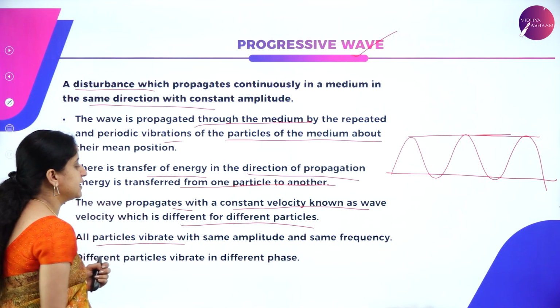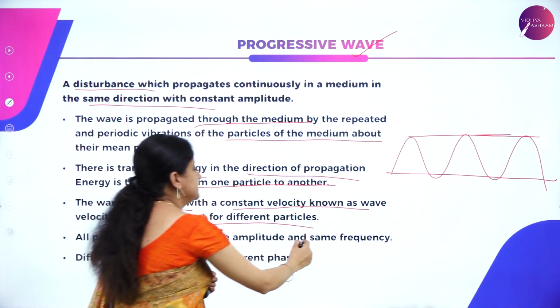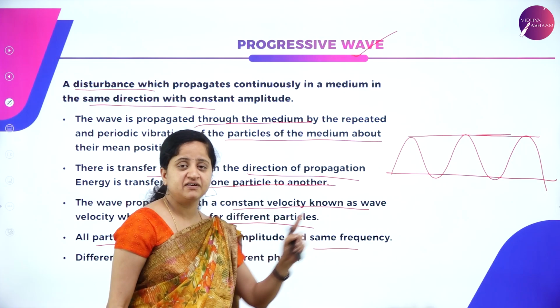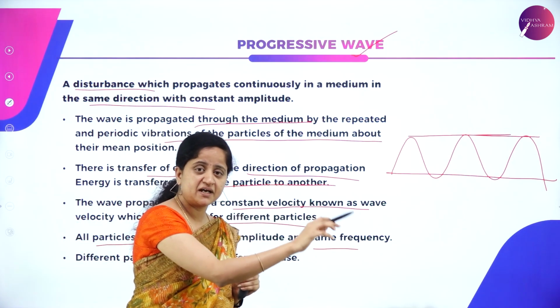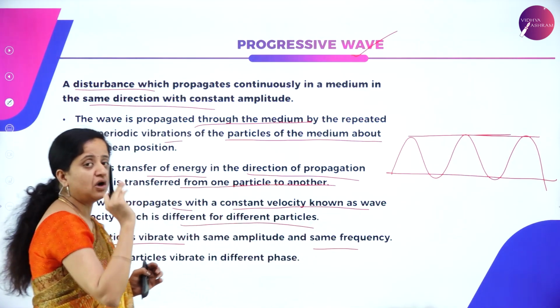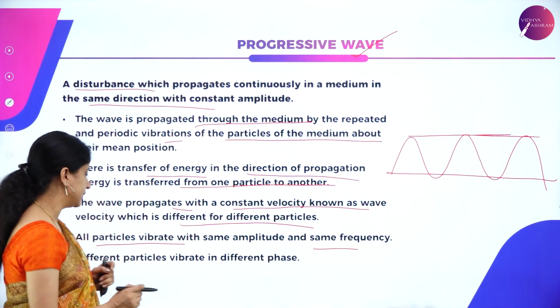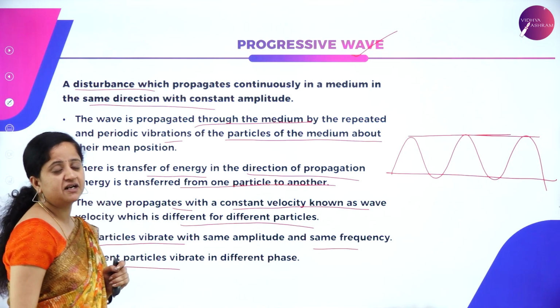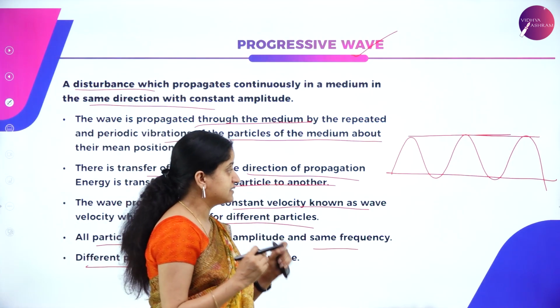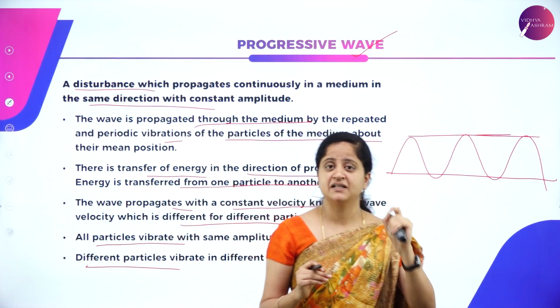All particles vibrate with the same amplitude and the same frequency. So a progressive wave moves in the same direction with constant amplitude. All the particles of the medium vibrate with the same amplitude and the same frequency, and different particles vibrate in different phases. It is not necessary that all the particles vibrate in the same phase.